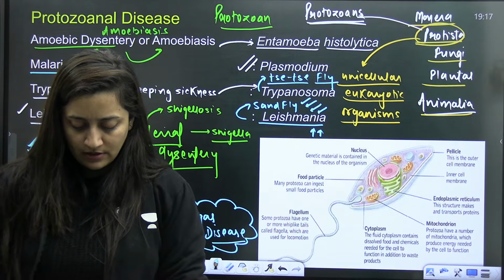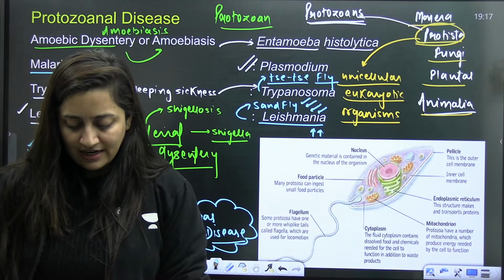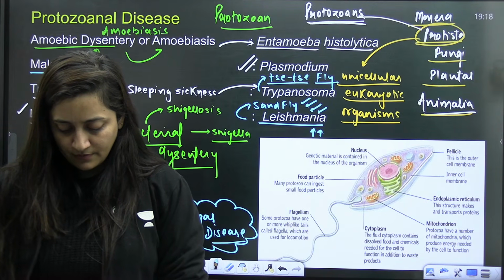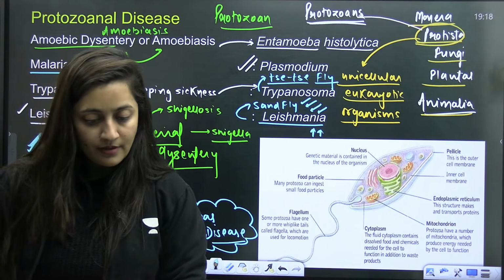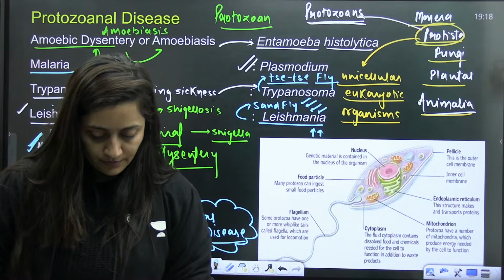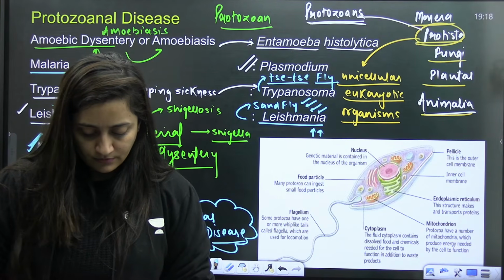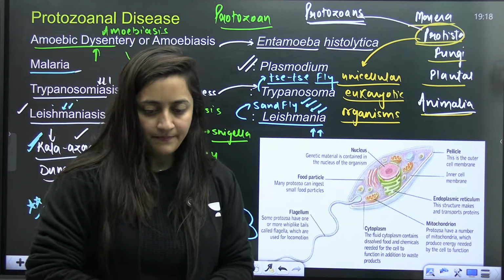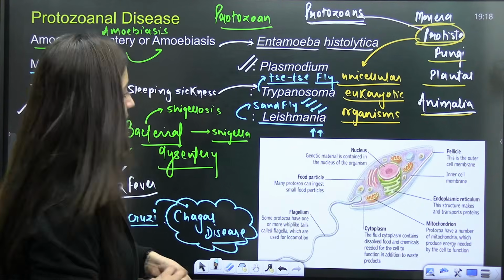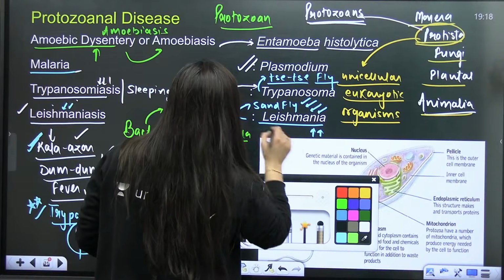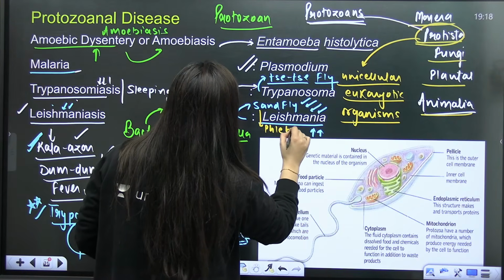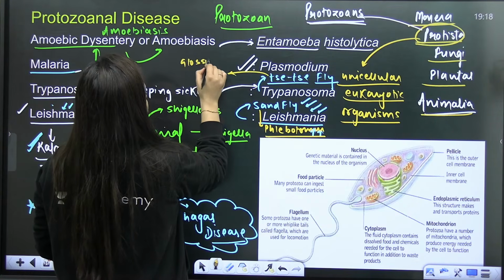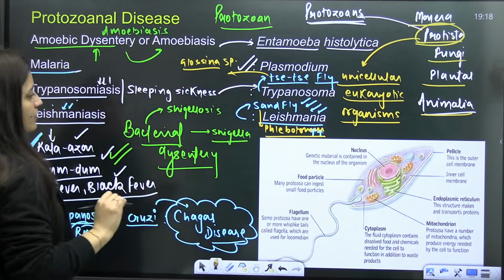Understood? Any doubt? The vector here is the sandfly. Noted? Done? Sandfly. The scientific name is not that important, but it is Phlebotomus argentipes, and the tsetse fly is Glossina species. That's it. That's what you have to remember.